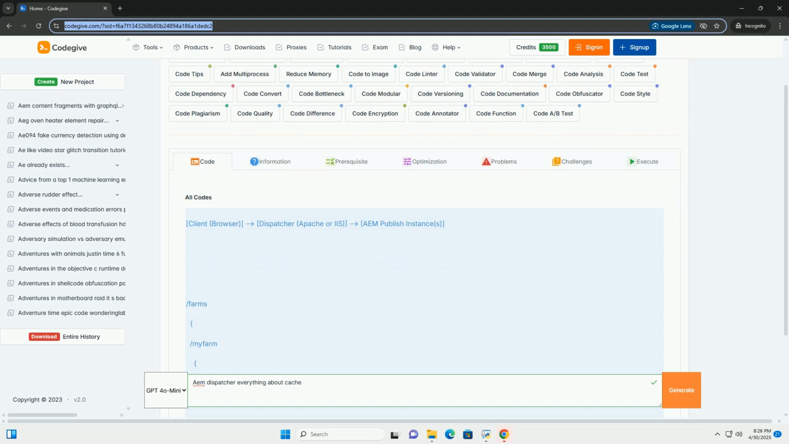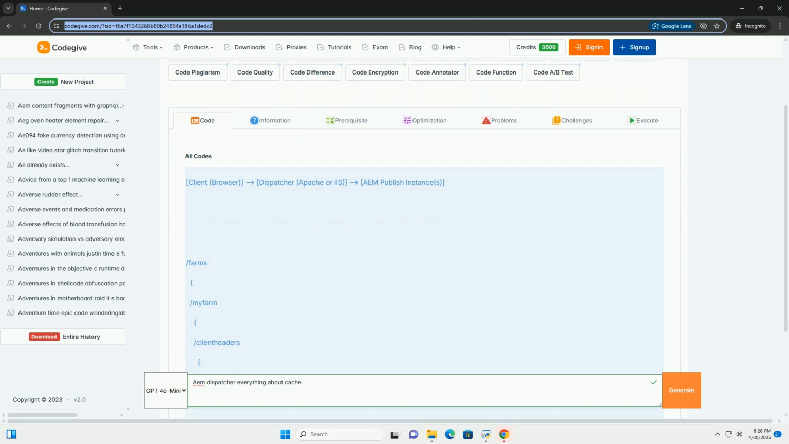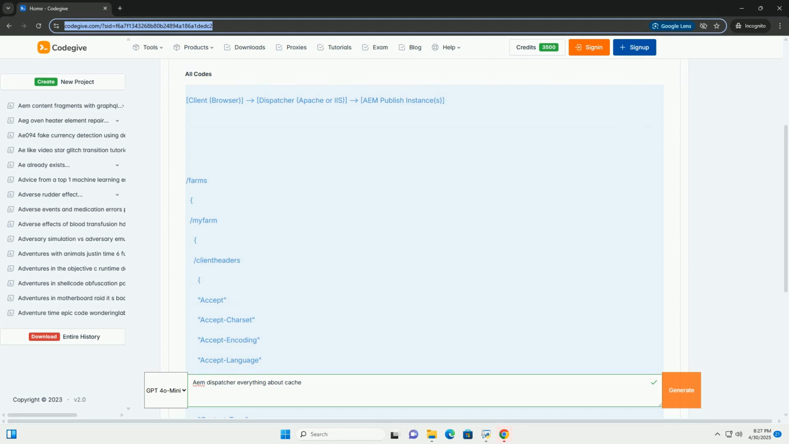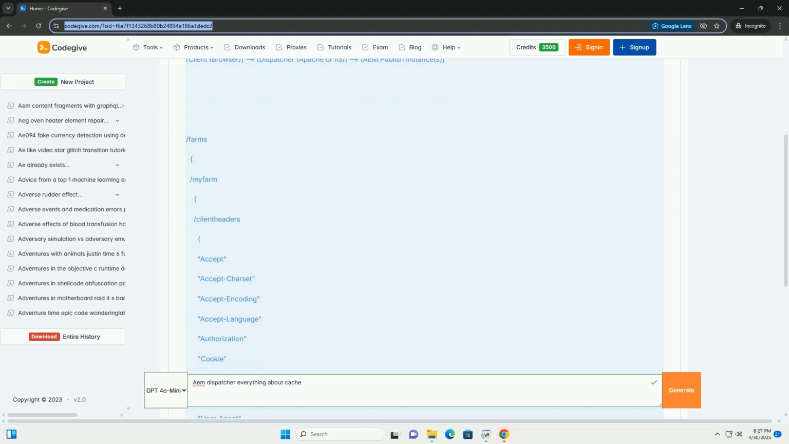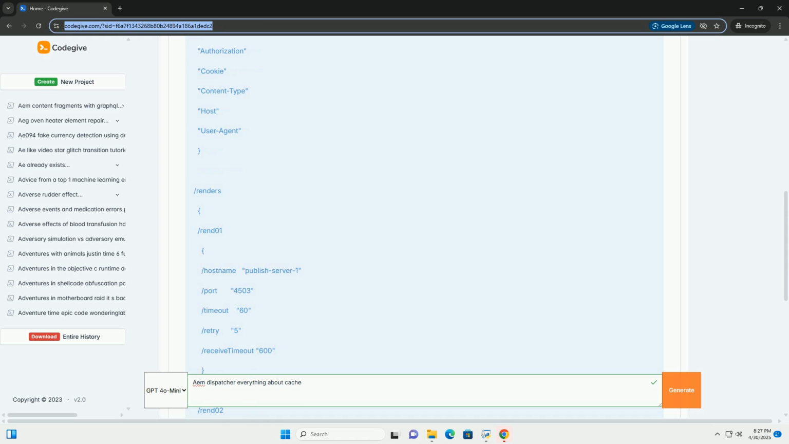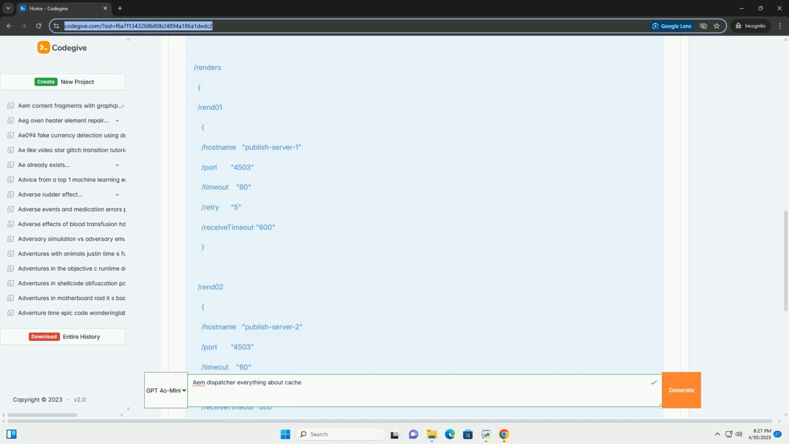OK, let's dive deep into the AEM dispatcher, covering everything from its role and configuration to caching strategies and code examples. This will be a comprehensive guide to help you understand and leverage the dispatcher effectively. What is the AEM dispatcher? The AEM dispatcher is Adobe Experience Manager's caching and load balancing tool. It works in conjunction with one or more AEM publish instances to improve performance, security, and manageability of your AEM-powered